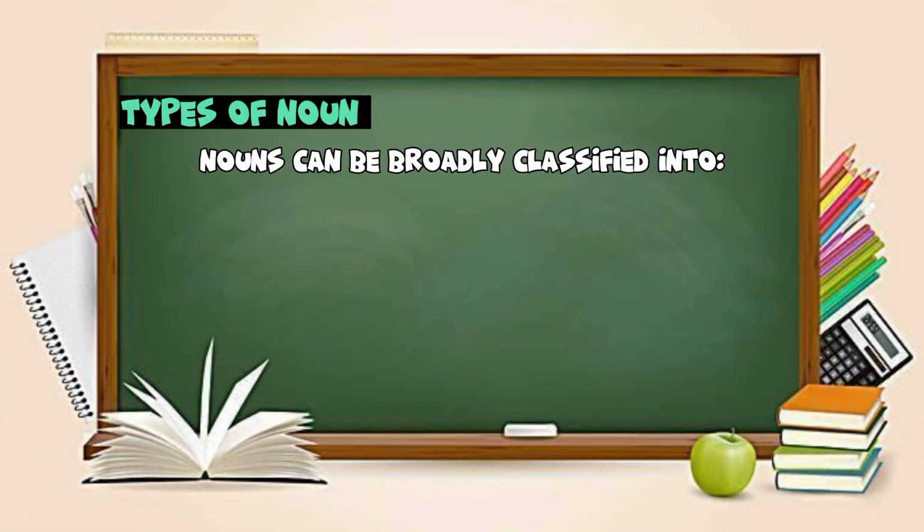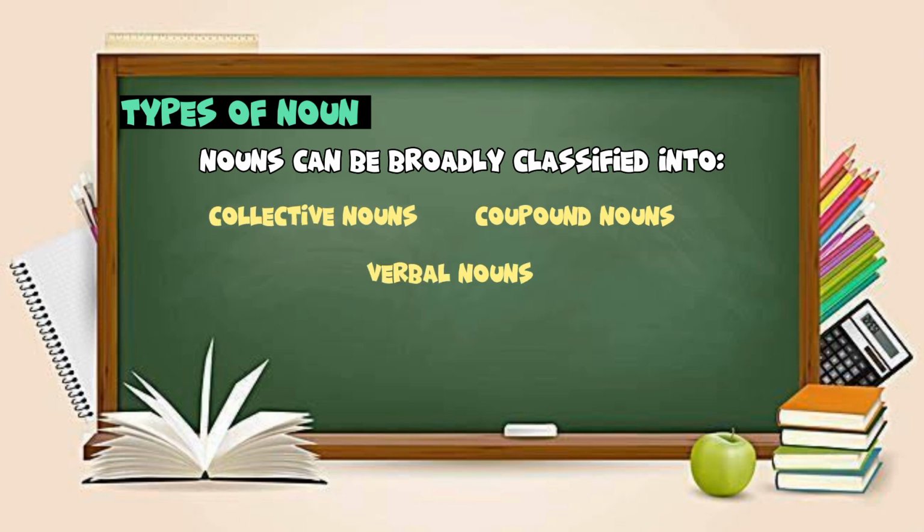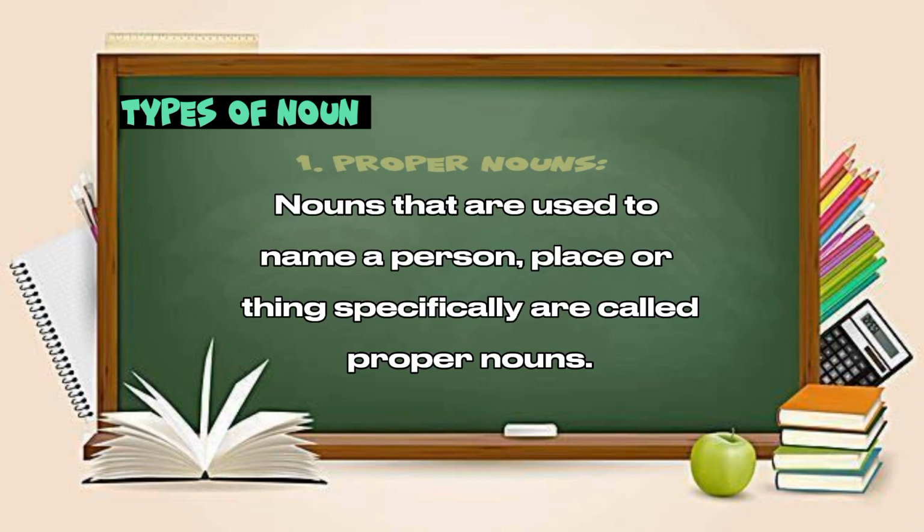Dear students, let's begin our today's topic, types of noun. Nouns can be broadly classified into proper nouns, common nouns, countable nouns, uncountable nouns, collective nouns, concrete nouns, compound nouns, abstract nouns, and verbal nouns. So students, let's discuss them one by one in detail. First one is a proper noun.